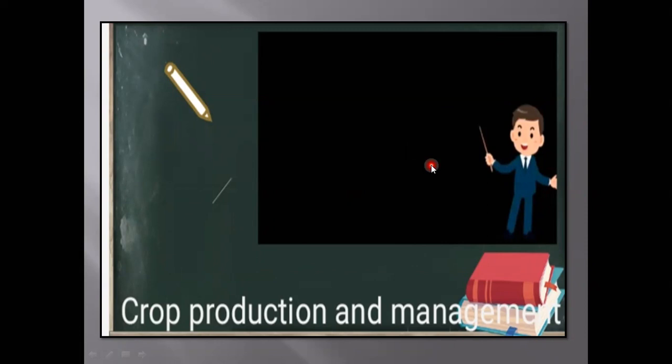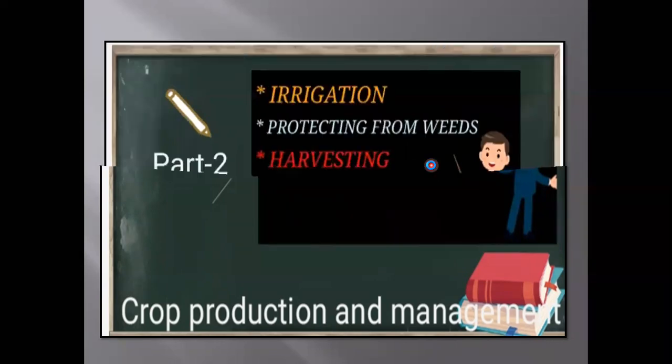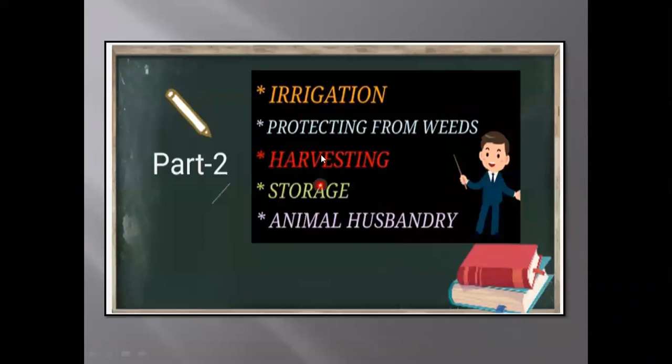In the previous video, we learned about preparation of soil, sowing, adding manure and fertilizers, the difference between adding manure and fertilizers, and crop rotation. Let's start the next session. In this video, we will be learning about irrigation, protecting from weeds, harvesting, storage, and animal husbandry.